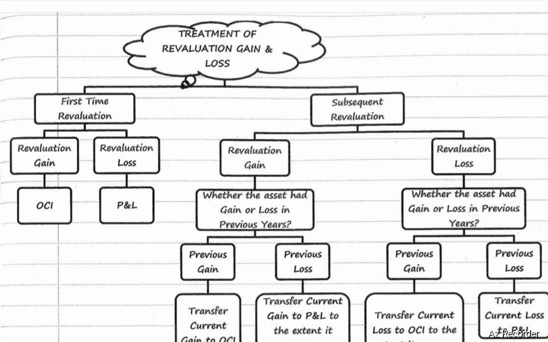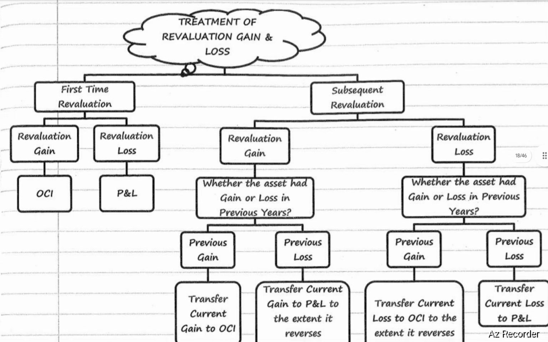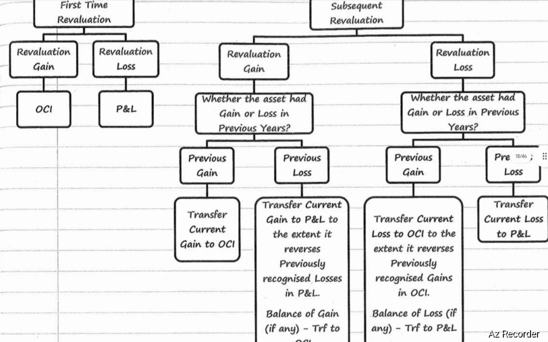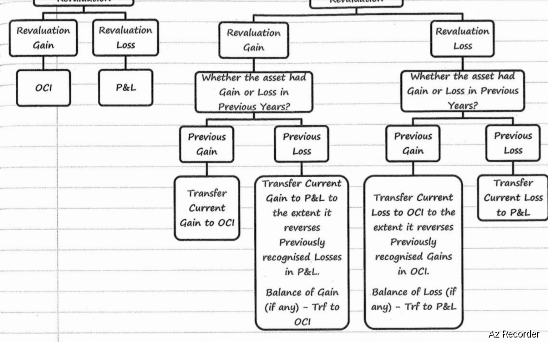In case of subsequent revaluation, if there is a revaluation gain and previously also there was a revaluation gain, transfer the current gain to OCI. If there is a revaluation gain in case of subsequent revaluation and previously there was a revaluation loss, transfer the current gain to P&L to the extent it reverses previously recognized losses in P&L; the balance of gain, if any, will be transferred to OCI.